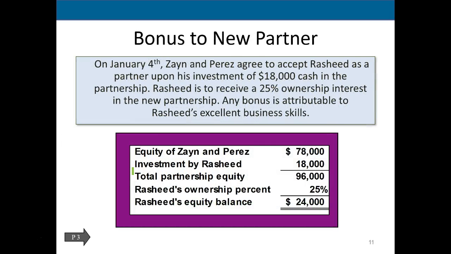So the bonus could work the other way around. On January 4th, Zain and Perez agreed to accept Rashid as a partner upon his investment of $18,000 cash in the partnership. Rashid is to receive 25% interest in the partnership. So now, once again, same calculation. Before we had the $78,000 in the capital account, we have to increase that by the amount of cash that's going to go in there, which in this case is $18,000. That gives us a book value in the partnership of $96,000. We agreed to give Rashid, for the $18,000 that was put in there, a 25% interest. 96 times 25% is 24.